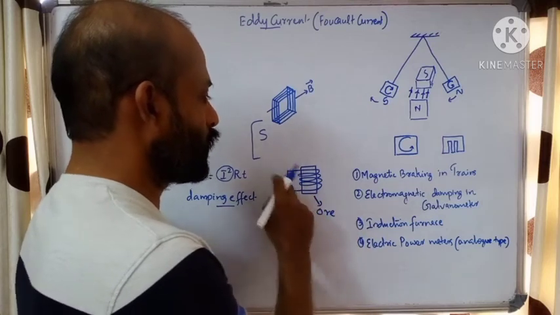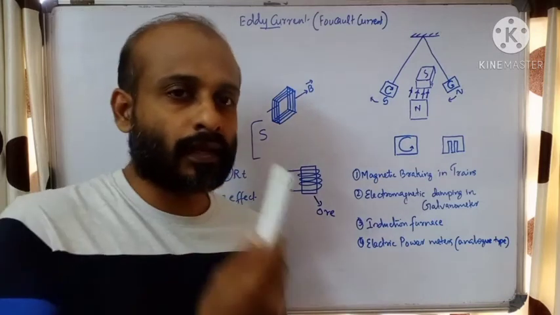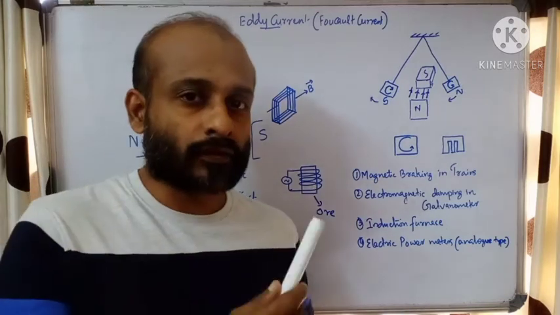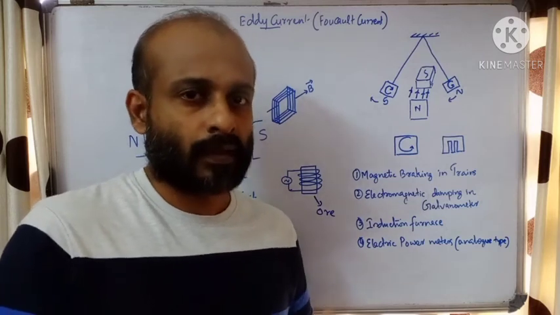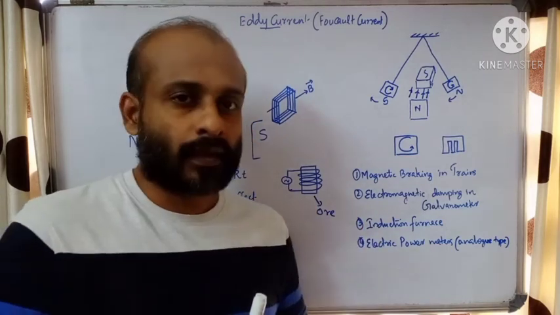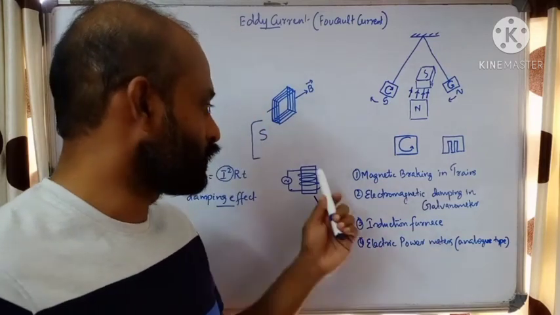See what it will produce. Circulating eddy currents will be produced in the ore. It will heat the ore. As a result of heating, it will start melting, and by melting, we can separate the atoms of the metal. So in this manner, the induction furnace works.